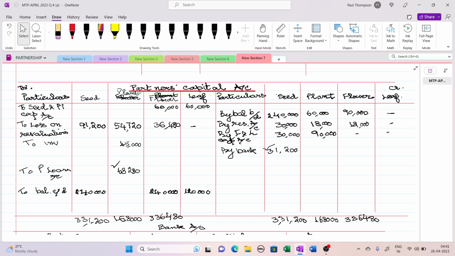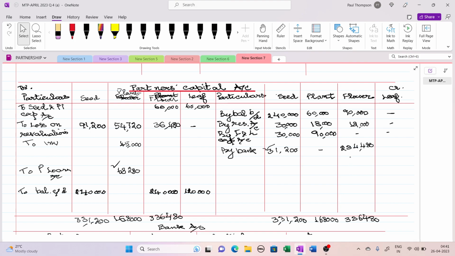So he has to bring a cash of 2,34,480. 480 has matched the down.